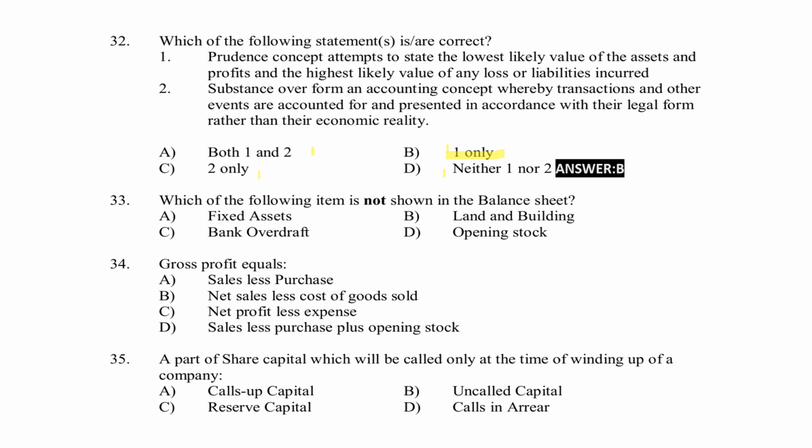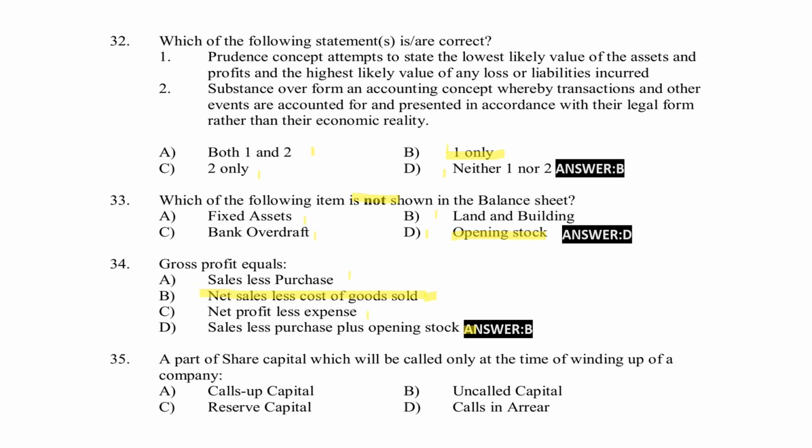Which of the following items is not shown on the balance sheet? Fixed asset, land and building, bank overdraft, opening stock. Here right answer for the question, option D, opening stock. Gross profit equals sales less purchase, net sales less cost of goods sold, net profit less expense, sales less purchase plus opening stock. Right answer, option B, net sales less cost of goods sold.